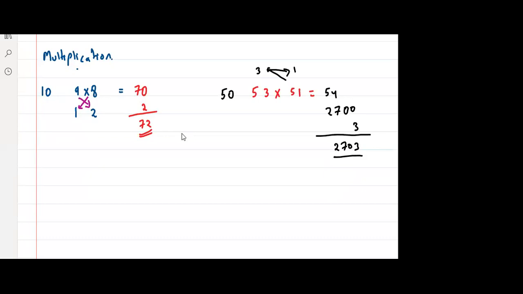Okay, I'll take one more example. I'll take lots of examples, right? Don't worry, let me complete this first. I'll take lots and lots of examples, right? Okay, after that you will understand.